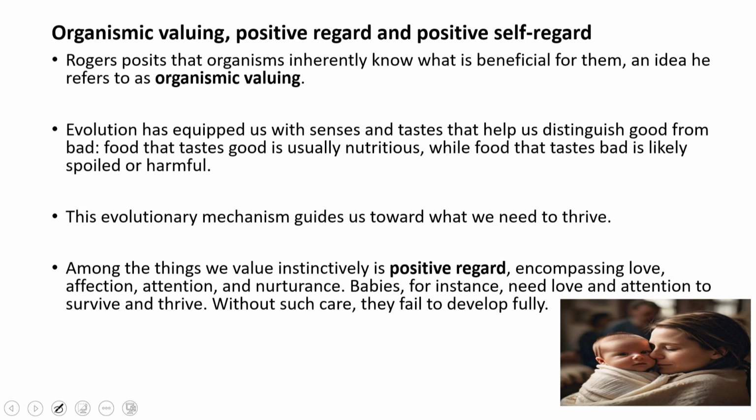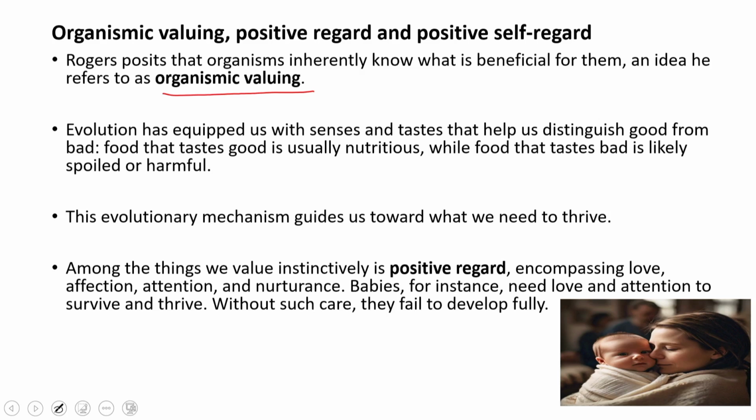So, Rogers said that organisms inherently know what is beneficial for them. When he is saying organisms, he is not just talking about human beings, he is talking about all organisms, an idea which he called organismic valuing. So, it basically means that in every organism there is an inherent evolutionary tendency that tells us what is good for us. Every organism knows, if they are left to their own actualizing tendency, what is good for them.